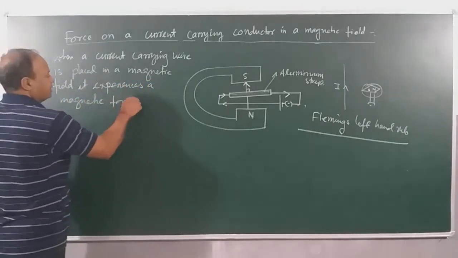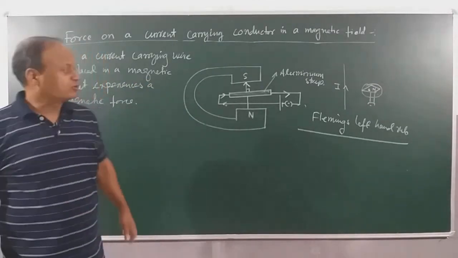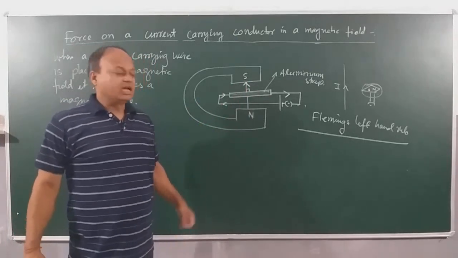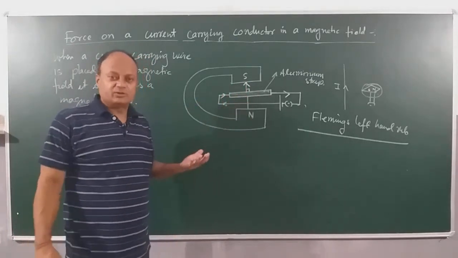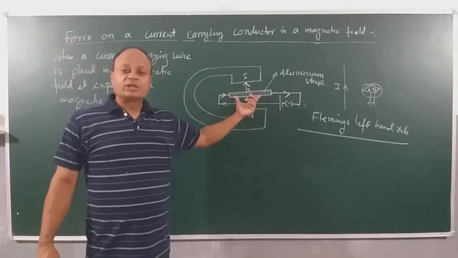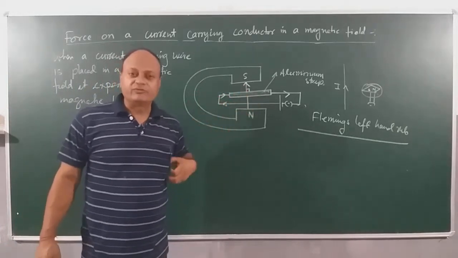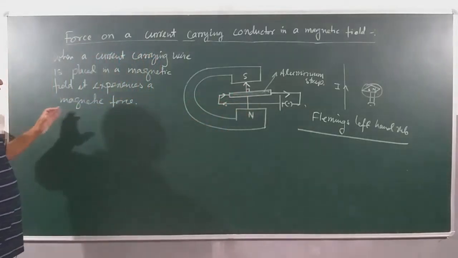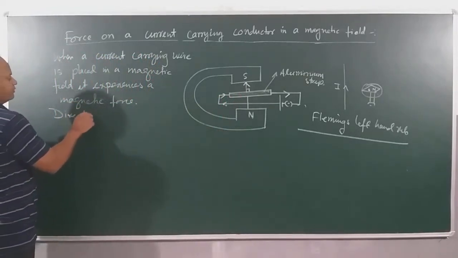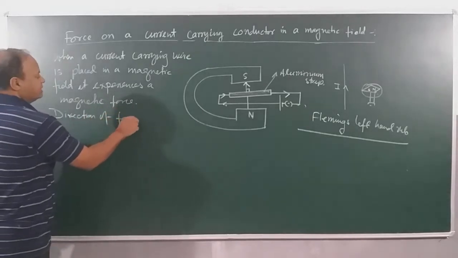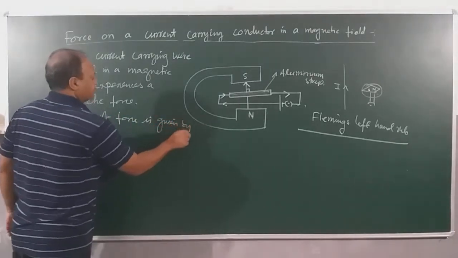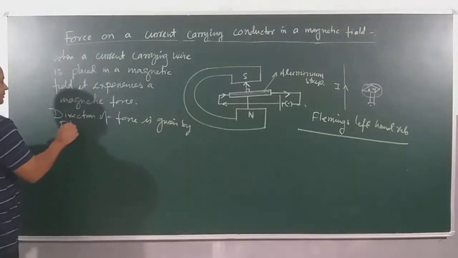And children, this magnetic force has a direction. I would like to know in which direction this aluminium stripe will have a tendency to move. And why am I using an aluminium stripe? The aluminium is light. Okay. So even if there is a small force, it will start moving. If I replace it with an iron stripe, it may not move because an iron stripe requires greater force. Now, direction of force is given by Fleming's left hand rule.